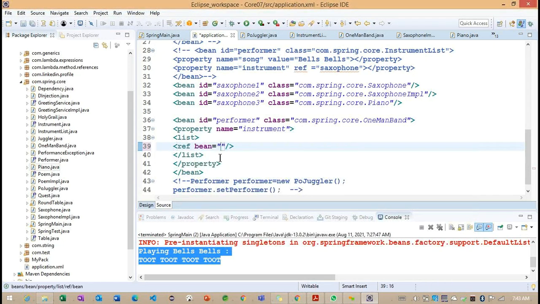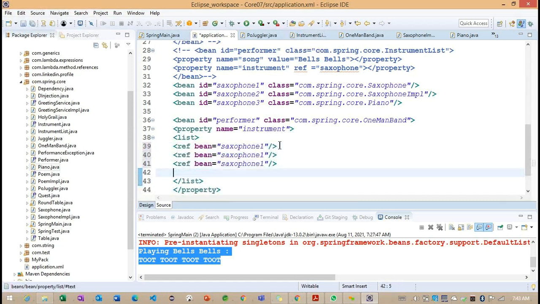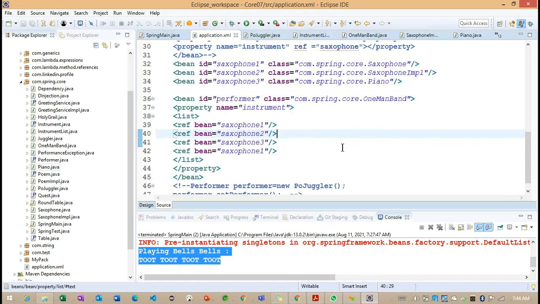Now we need to define the beans. So this is the bean information we need to define. Getting the point, we need to define these beans here. If we observe carefully, 2, 3, and 1 I want to use as it is here.